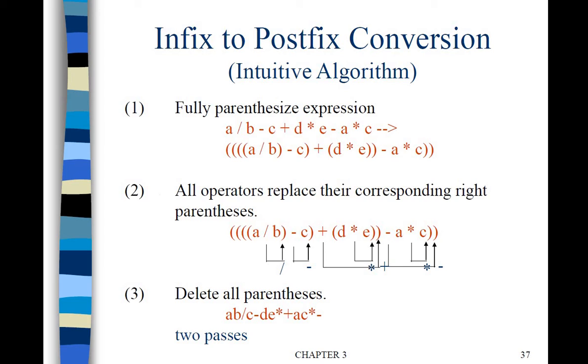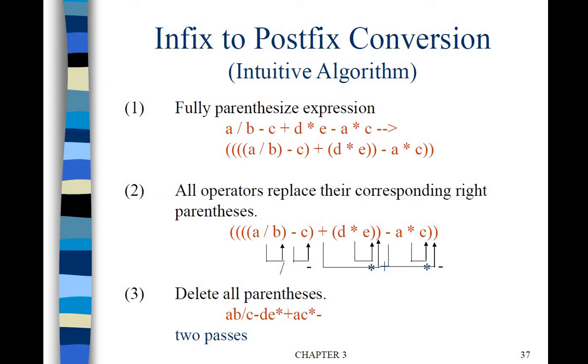Now let's see how the infix to postfix conversion happens. For example, if you have A plus B star C as the infix expression, with plus and star, star should have the higher priority. So what is the postfix of it?